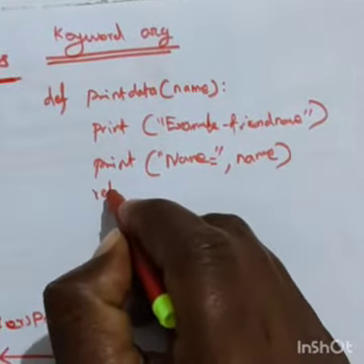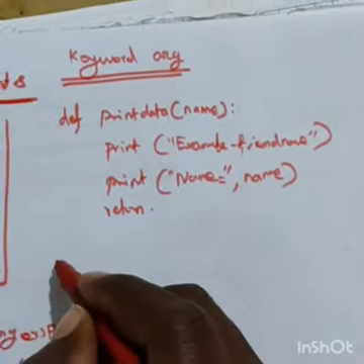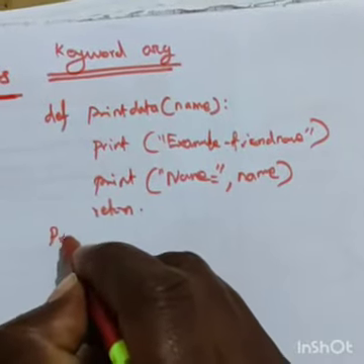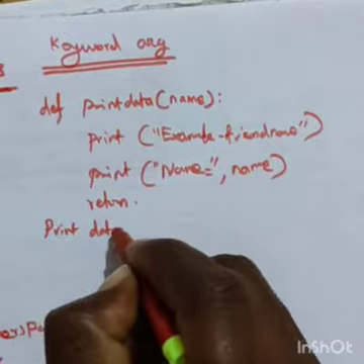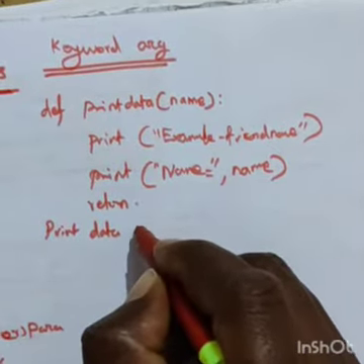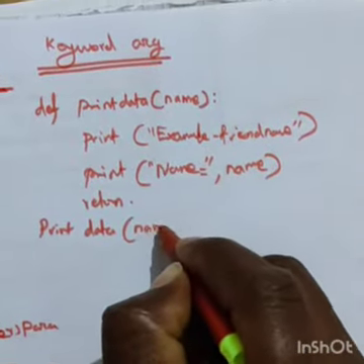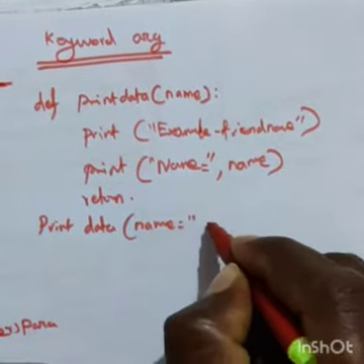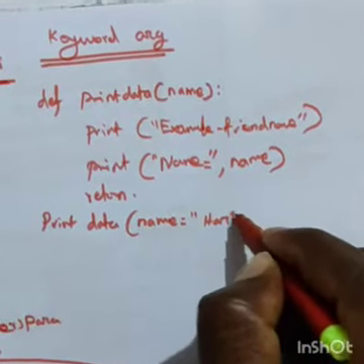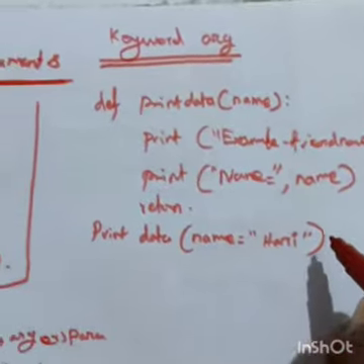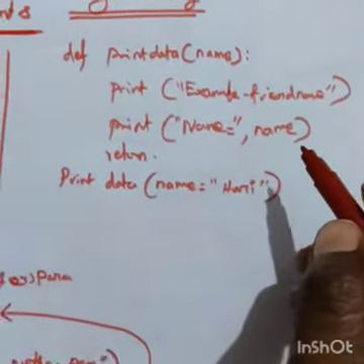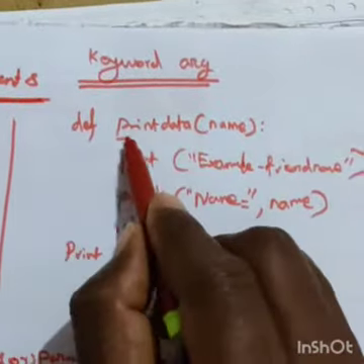Next, return. Then print_data(name=Hari) then colon finished. Now in this program, print_data is the function name.